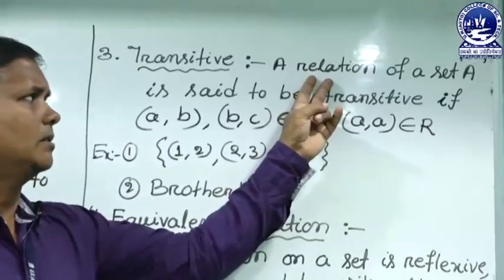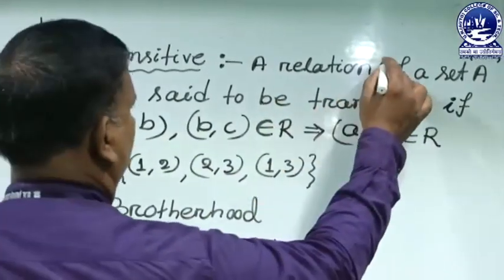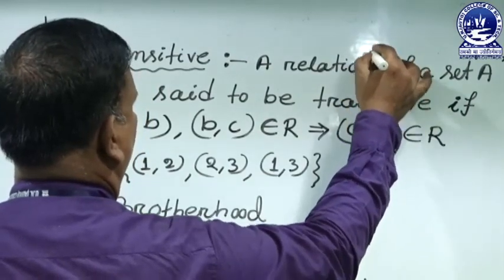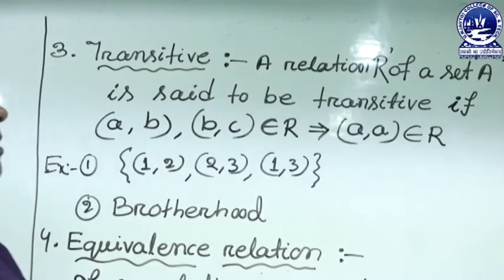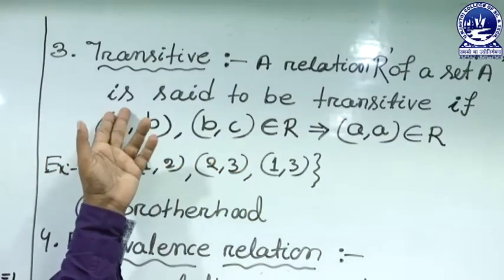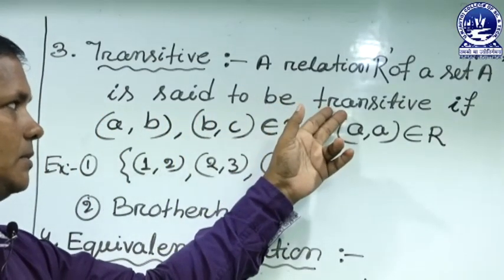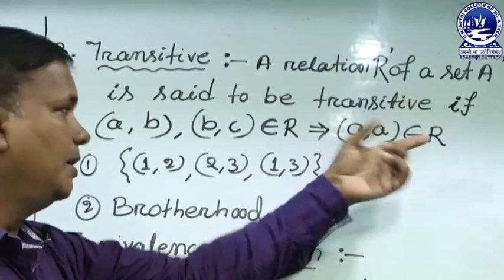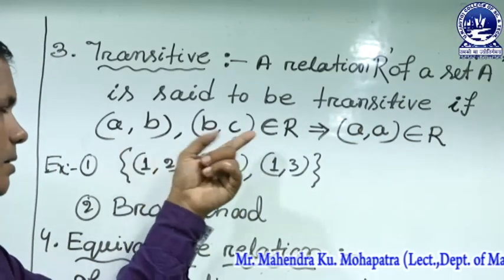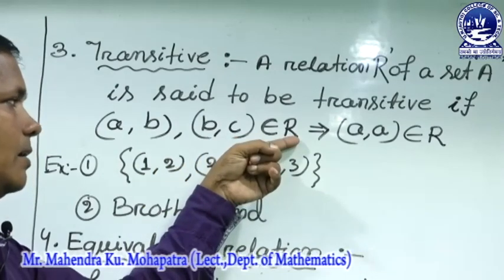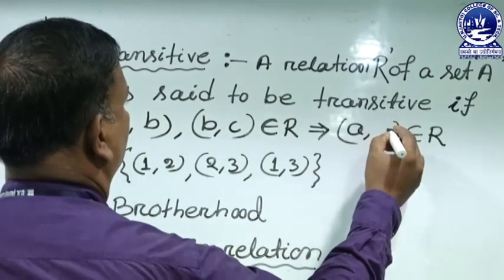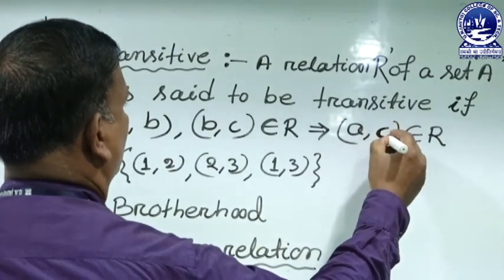A relation R on a set A is said to be transitive if the two pairs (a, b) and (b, c) are in the relation R, then (a, c) must also belong to the relation.